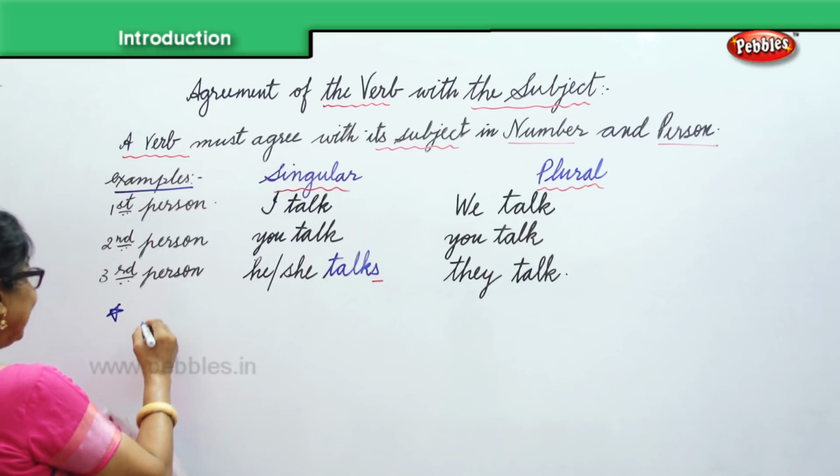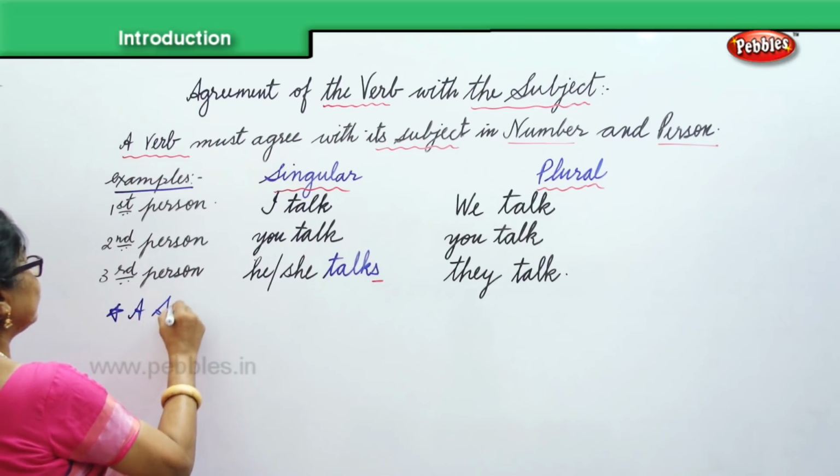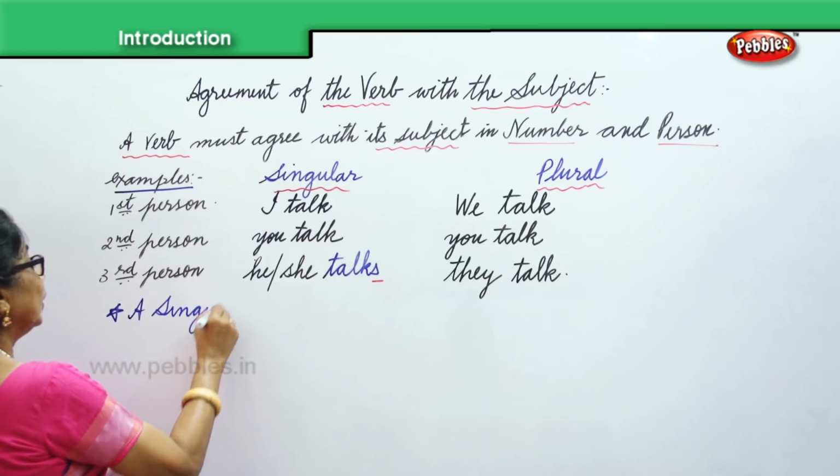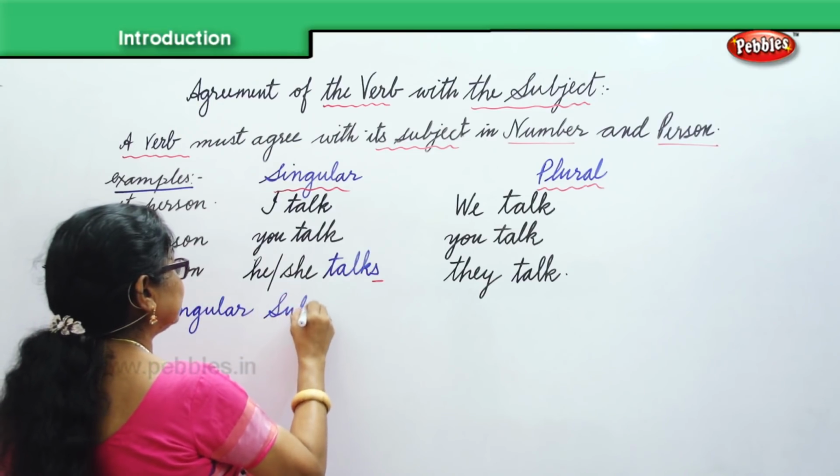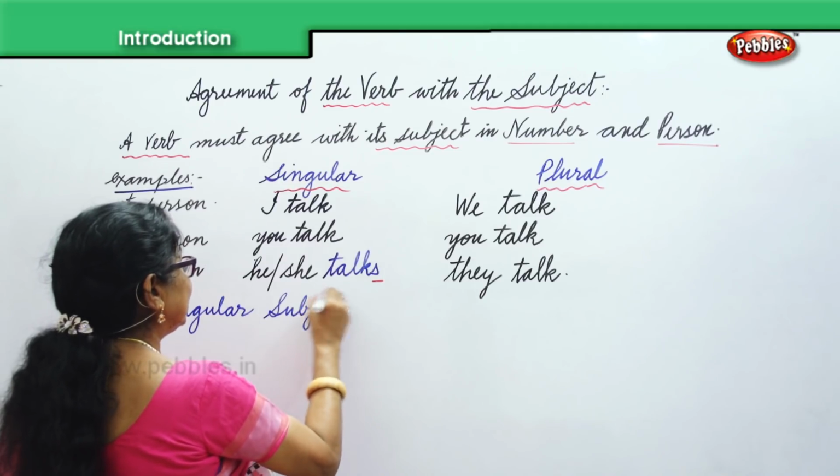What is it? A singular subject. What about the singular subject?